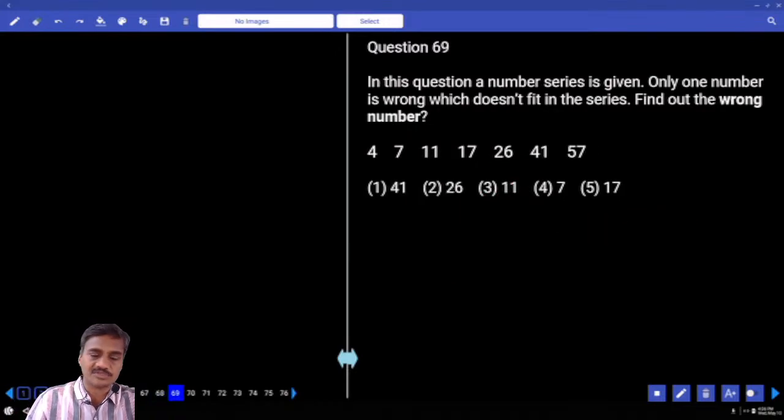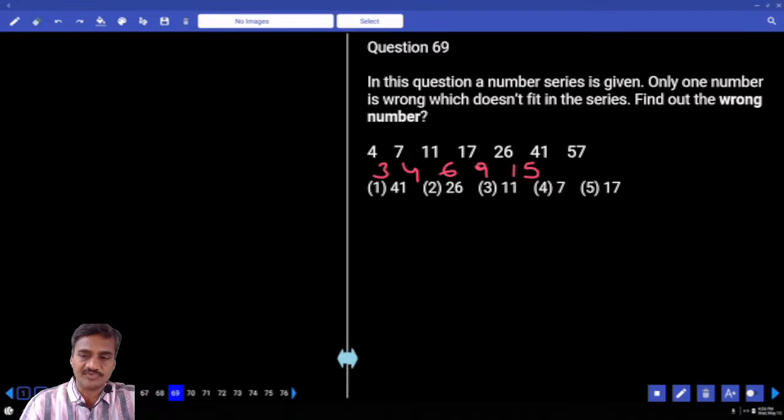Then coming to question number 69. Now as the numbers are increasing at a smaller rate, it must be under difference. What are the differences we have? 3, next difference is 4, and 11 and 17, here it is 6, and 17 and 26, the difference is 9, and 26 and 41, what is the difference? 15, and 41 and 57, the difference between these two numbers is 16.